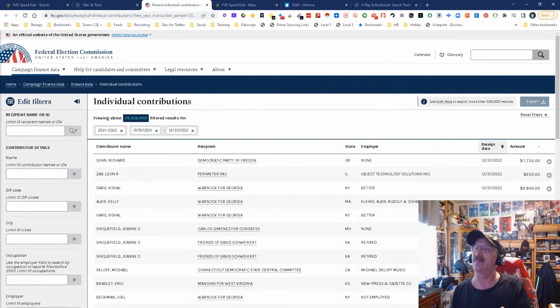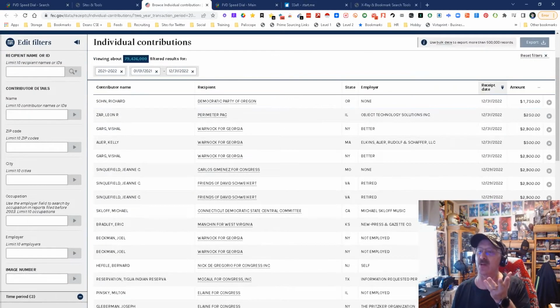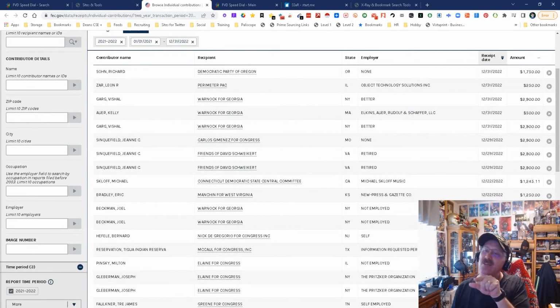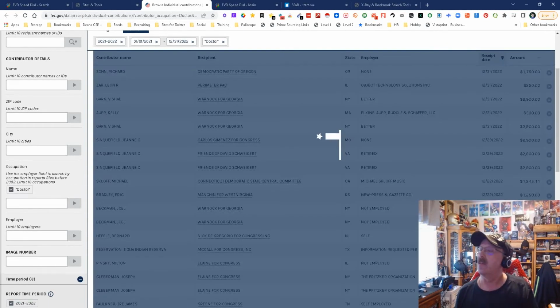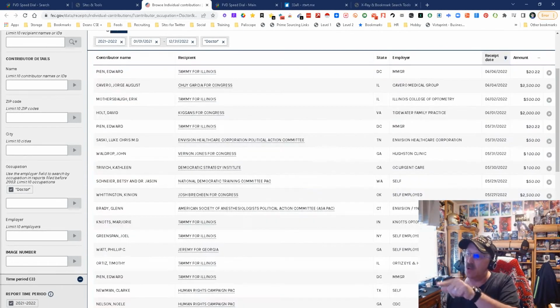FEC, this is what it is. Now, a lot of you are going, why do I care about Federal Election Commission records? Well, you want me to tell you why? See this section down here where it says occupation? Well, what would happen if I put in doctor? And then we wait, and you see it going. And now we have the name, who it was given to, their employer, of people who are doctors.